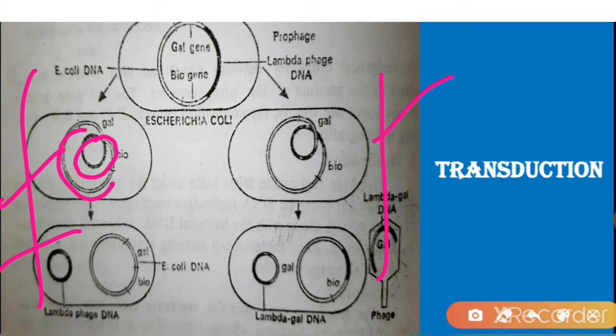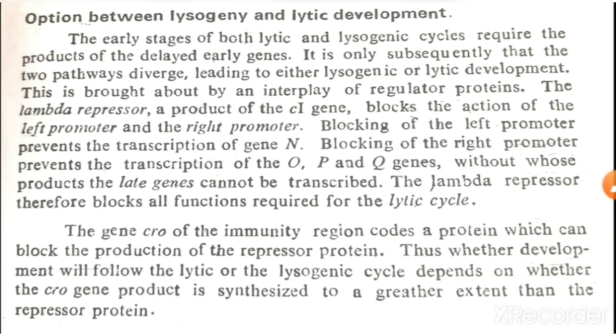Now in this abnormal excision, the phage DNA is excised from the host DNA, but a part of the host DNA, that is the gal site, stays with the lambda phage DNA. That's what is known as abnormal excision.